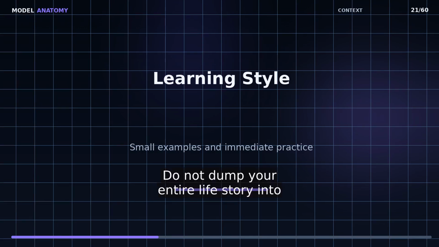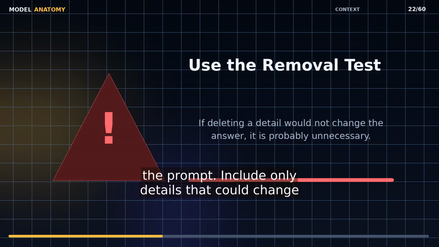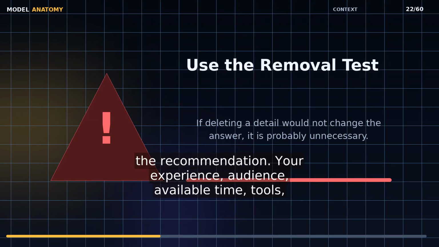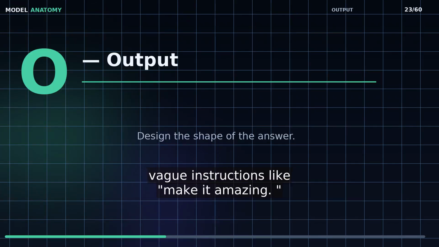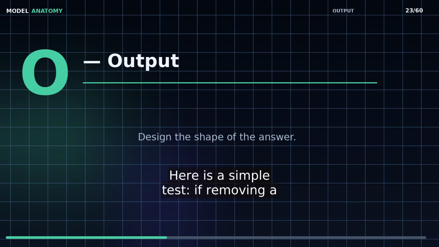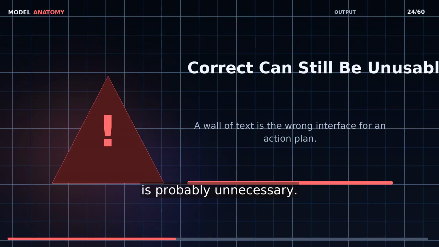Do not dump your entire life story into the prompt. Include only details that could change the recommendation. Your experience, audience, available time, tools, constraints, and goal are usually more valuable than vague instructions like, "make it amazing." Here is a simple test. If removing a detail would not change the answer, that detail is probably unnecessary.